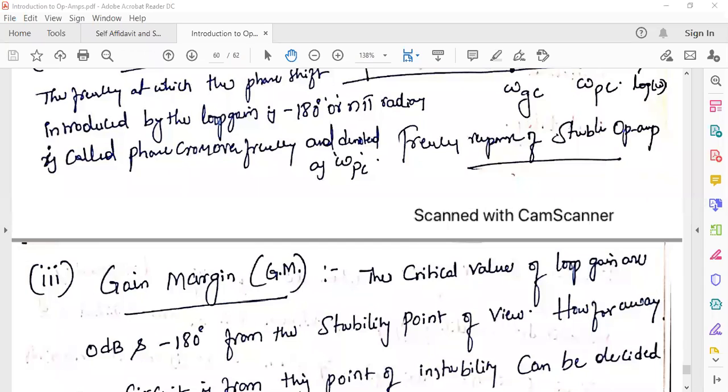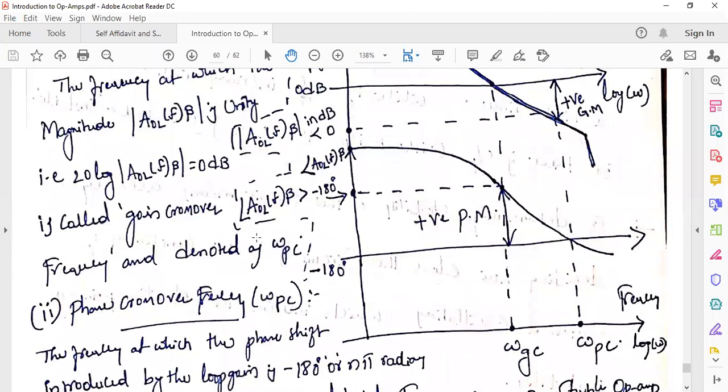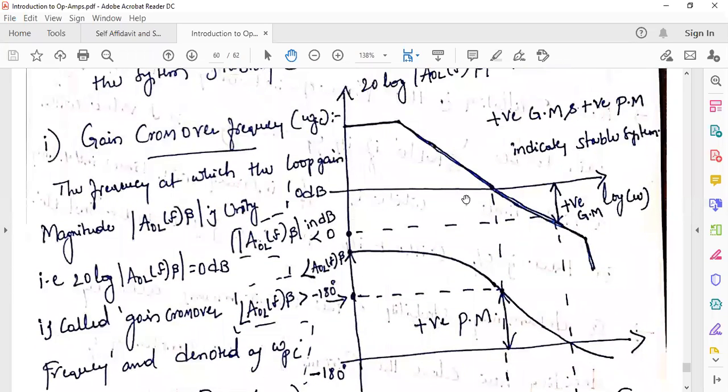Based on those 4 parameters, we decide the stability of the op amp. So what are those 4 specifications, right? From these 2 plots, magnitude and phase plot, I am going to explain those 4 specifications, right?